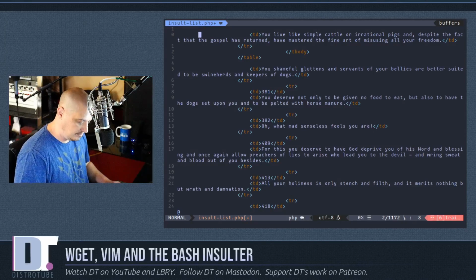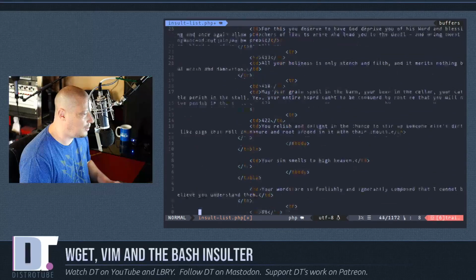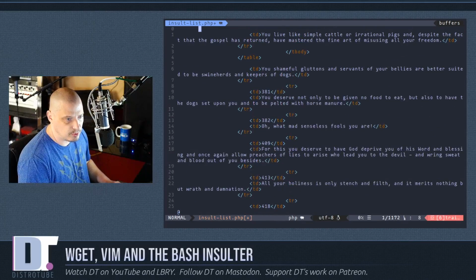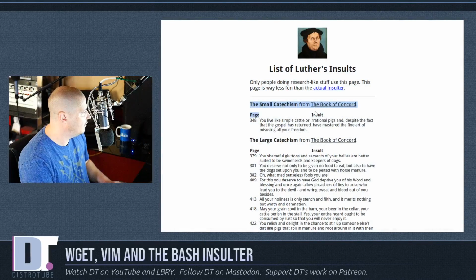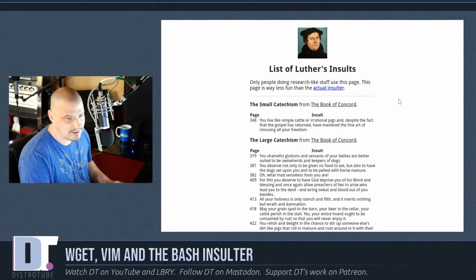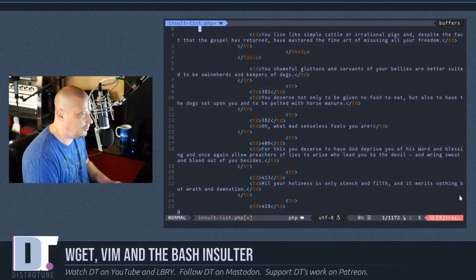So if I go back to the top, already we cleaned up this document a little bit because it got rid of some of the headings is what we just deleted. If I went back to that Lutheran page here, basically we got rid of that line every time there's a new subsection, the headings. I'm not going to need that, so that's what we just got rid of there with the Vim macros.